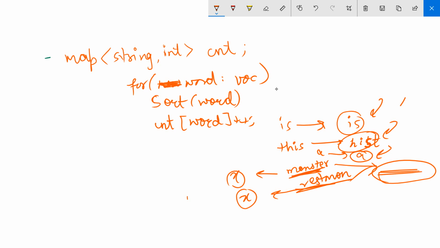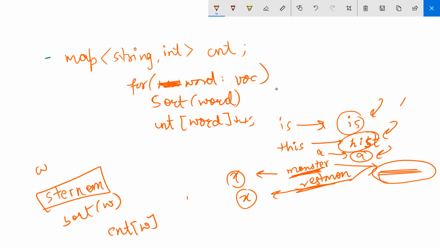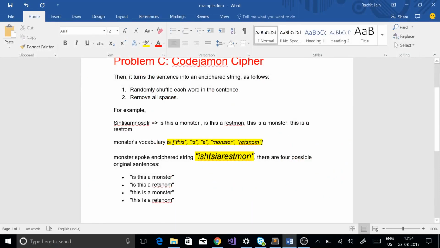Now, given some new word W, let's say Sternom, I will also sort this W, so that now I know exactly that count of W is telling me the number of ways in which I can decode the given word from my vocabulary pool. So I hope this is clear to you now. Now let me walk you through the code for this.